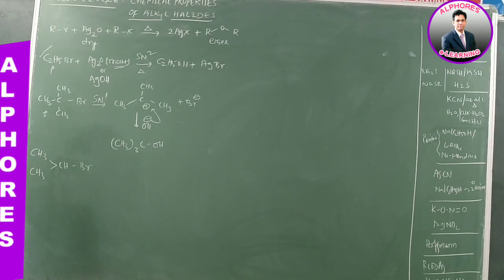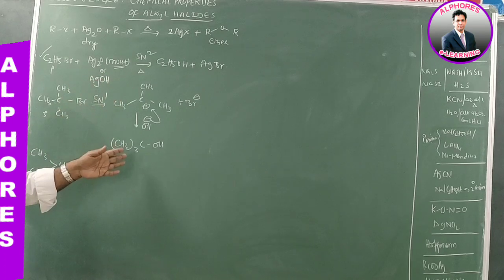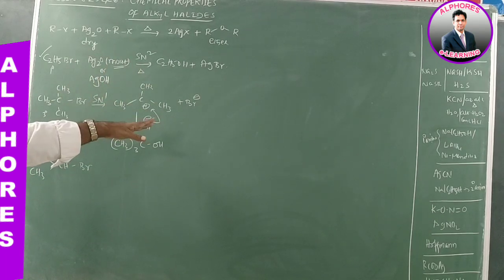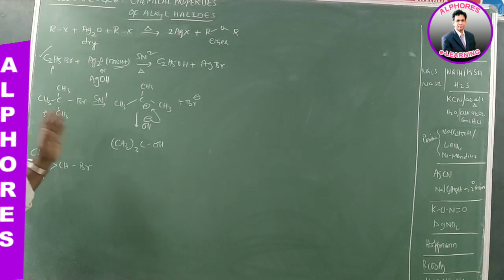Whenever an SN reaction is there, the competing elimination reaction is also there. So even with the tertiary butyl carbocation, there will be formation of an elimination product. Of course, here substitution is major and elimination is minor. Along with the substitution product you always get the elimination product, and similarly along with elimination you get the substitution product. Ultimately, we have to think about which one is major and which one is minor.